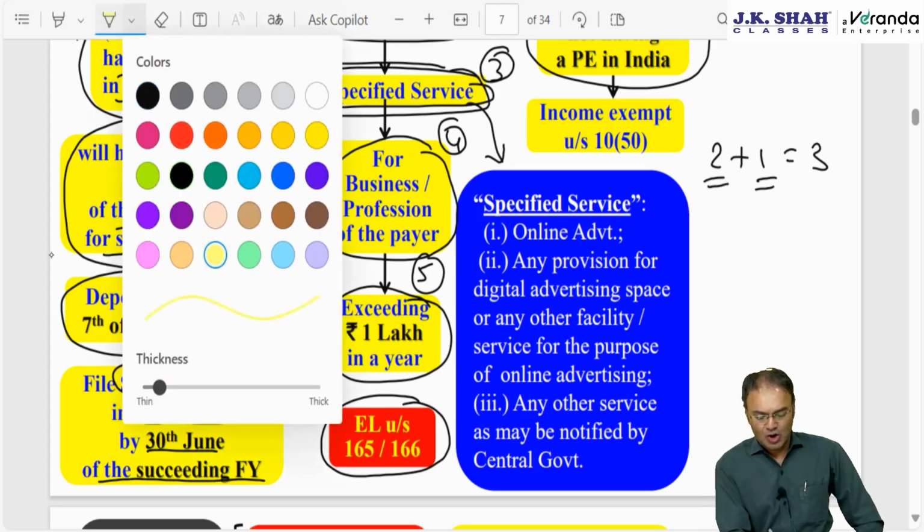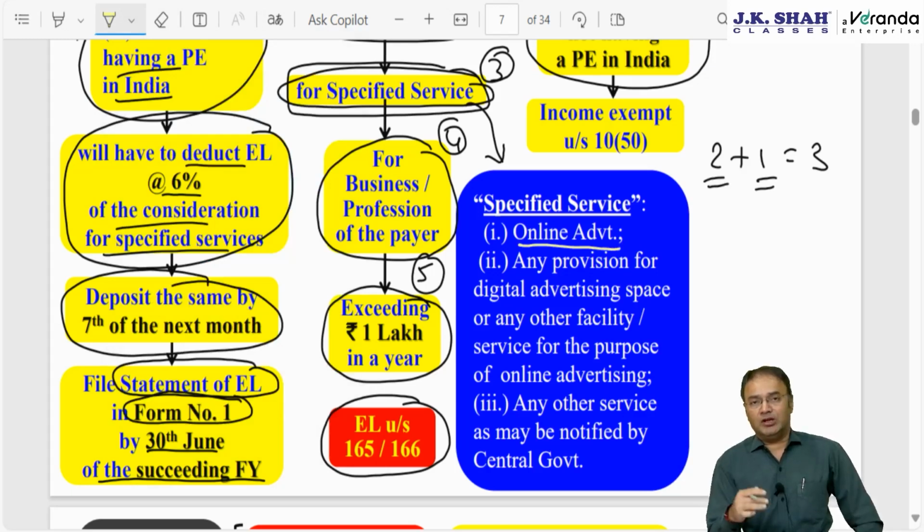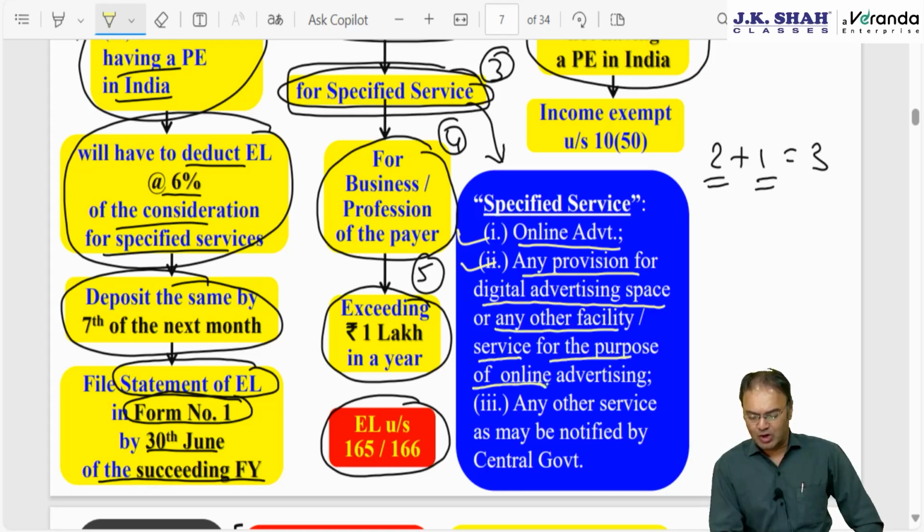Number 1, online advertisement, that is making payment to YouTube, Facebook, Instagram, Google, etc. Or number 2, any provision for digital advertisement space. Provision means providing digital advertisement space, DAS, or providing any other facility or service for the purpose of online advertising. Meaning thereby, if the other party, non-resident, is providing you other services, say VFX service, jingle recording services for online advertisement, then that will also be subjected to equalization levy. Third, any other service as may be notified. Up till now nothing notified. Ideally it will be only online advertisement.